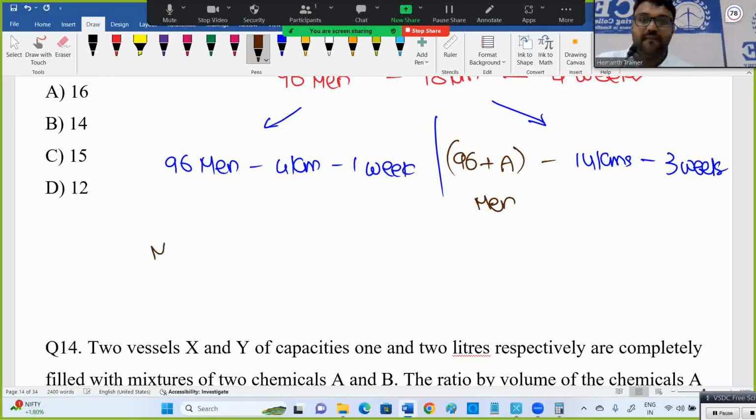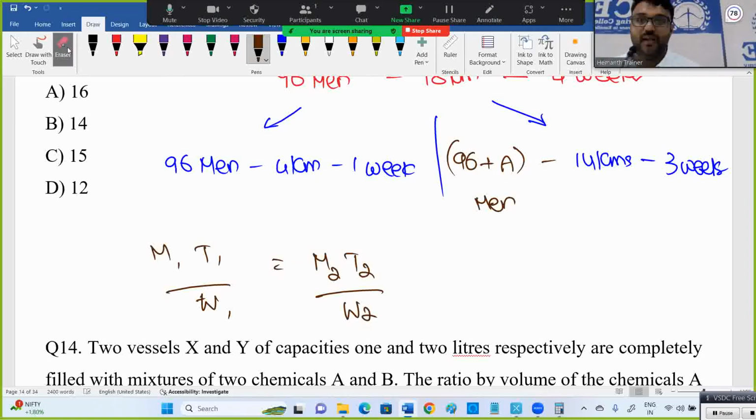In chain rule concept, M1 T1 divided by W1 equal to M2 T2 divided by W2. In time and work topic, you can go through the chain rule concept. There you can find all this. M1 T1 divided by W1 equal to M2 T2 divided by W2. M means how many members are working. Okay, sir, formula I don't know. I'll give another method.